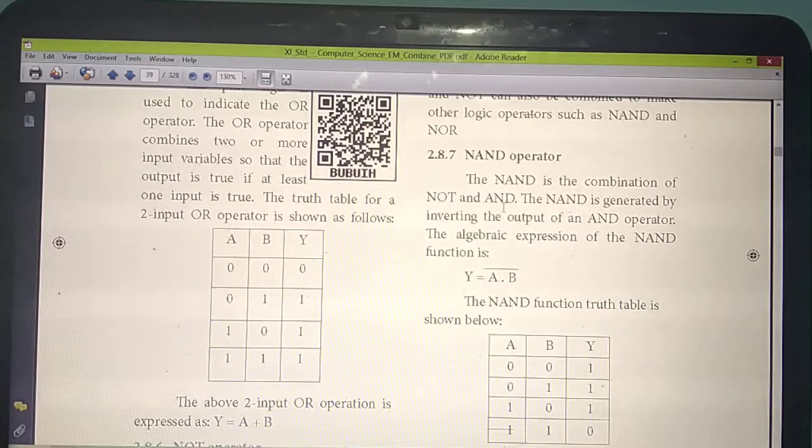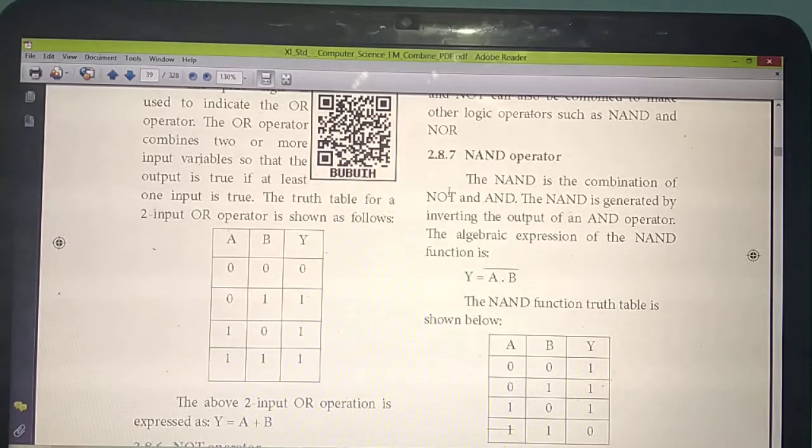NAND operator. It's a combination of NOT and AND. Name itself, NAND: N for NOT and AND. So NOT plus AND gives NAND. How you need to write the answer, listen carefully.